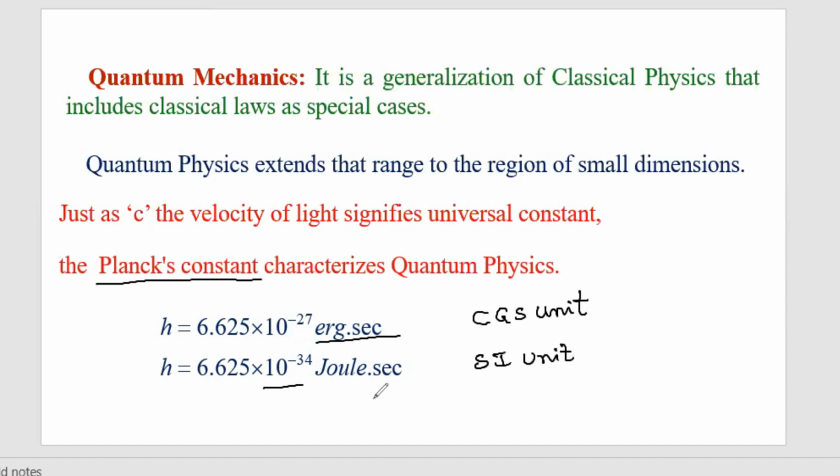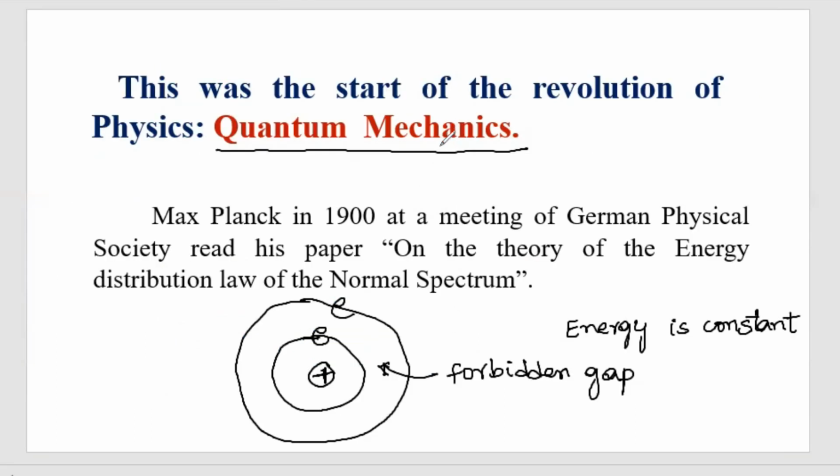Mostly we will go with the SI unit only. We will use this constant in every aspect while working with quantum mechanical phenomena. So this is the origin of quantum mechanics. We will see in detail, one concept at a time, in the further classes.